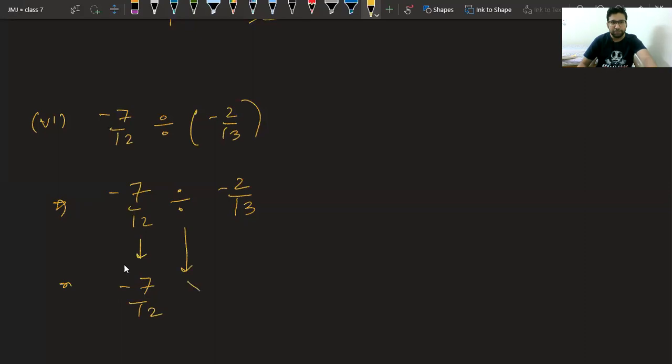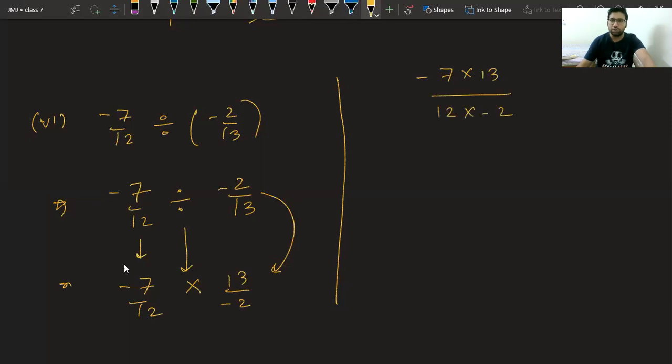Division will become multiplication, and we will take the reciprocal of the second term like this. Now what will happen? Minus 7 into 13 upon 12 into minus 2. This minus minus will cancel each other, and the answer will be 7 13s are 91 upon 24.